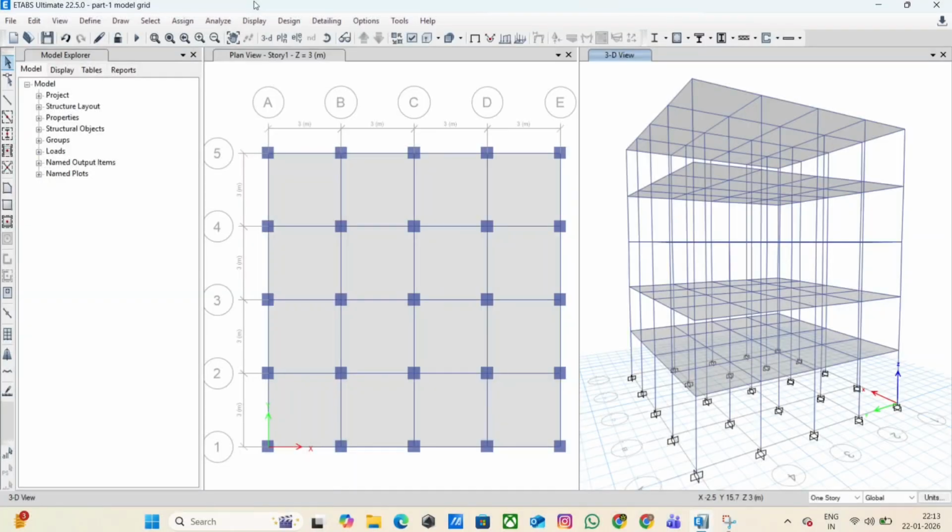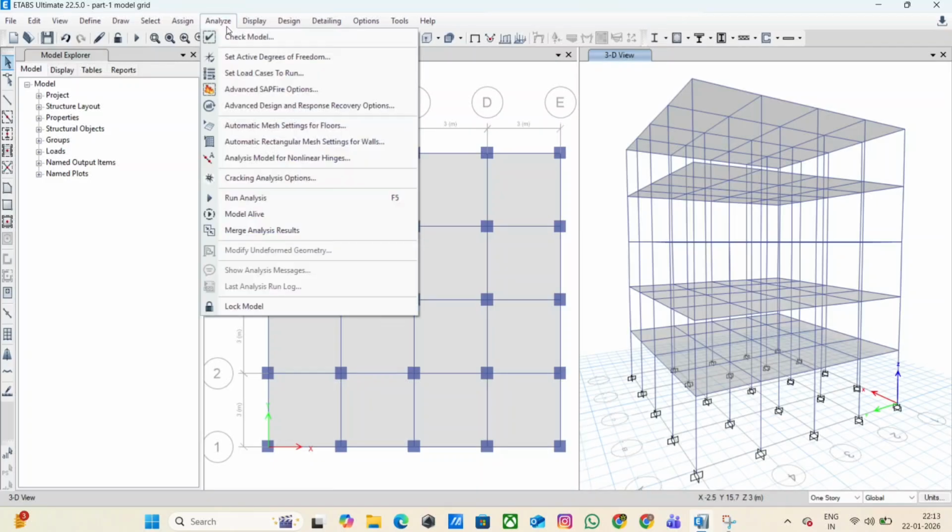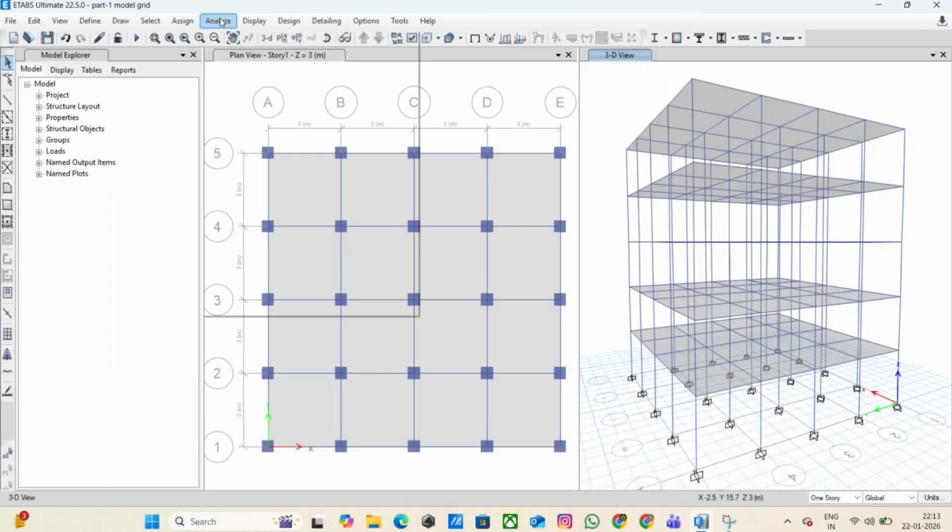First, open ETABS and load the same project file that we have been using in all previous videos. This model already contains grids, story data, beams, columns and slabs, material and section properties, supports and basic geometry. Now we will convert this basic geometric model into a fully functional structural analysis model.